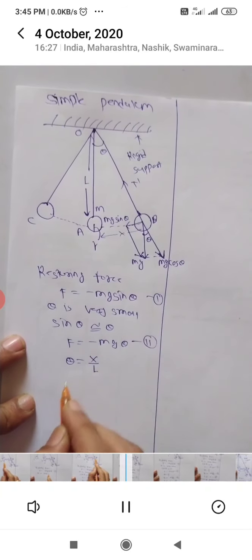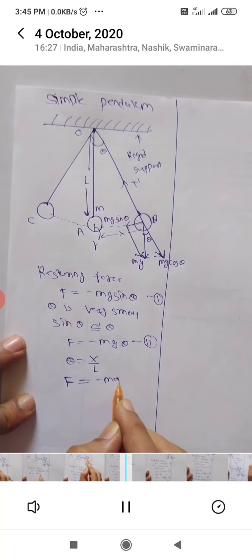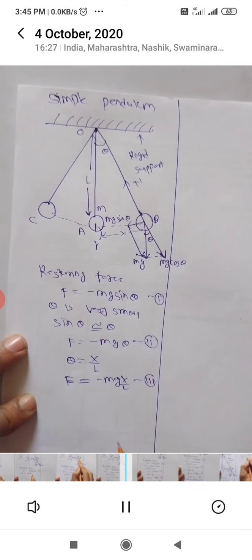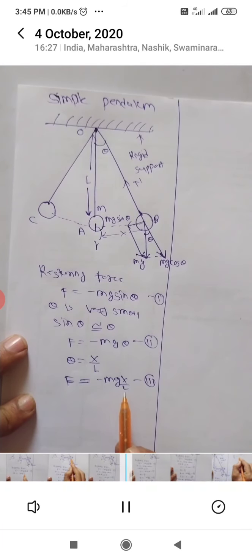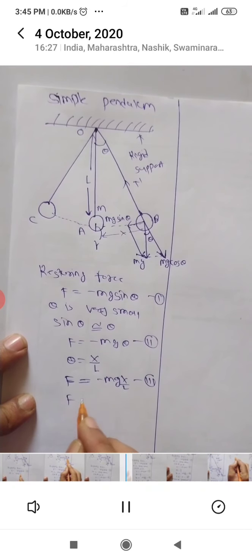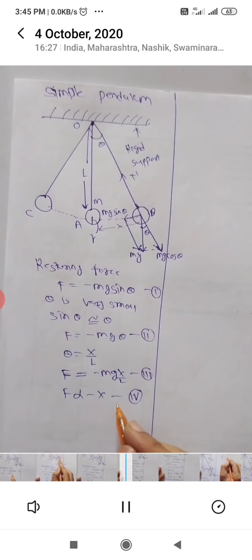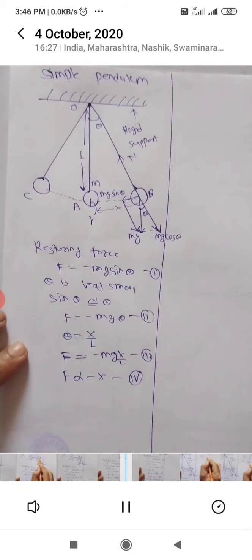So this equation 2 becomes F is equal to minus mg x upon L, which is your equation 3. F equal to minus mg x upon L, where mg and L are constant and only the x term is varying. So F is proportional to minus x. Again, force and displacement are in opposite direction. So the bob will perform a simple harmonic motion with smaller amplitude.